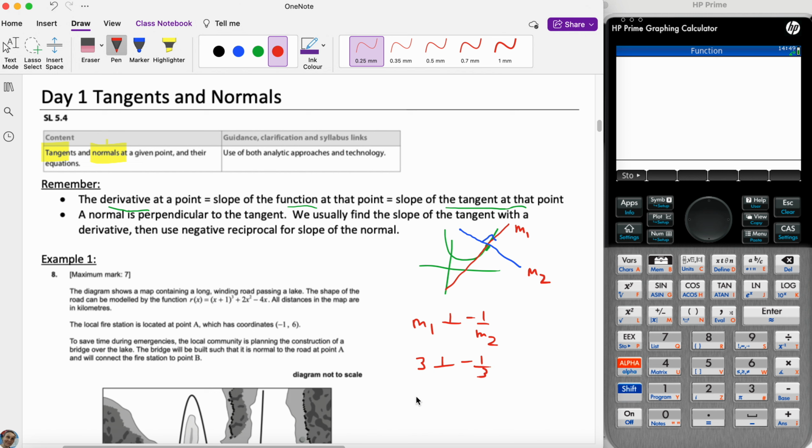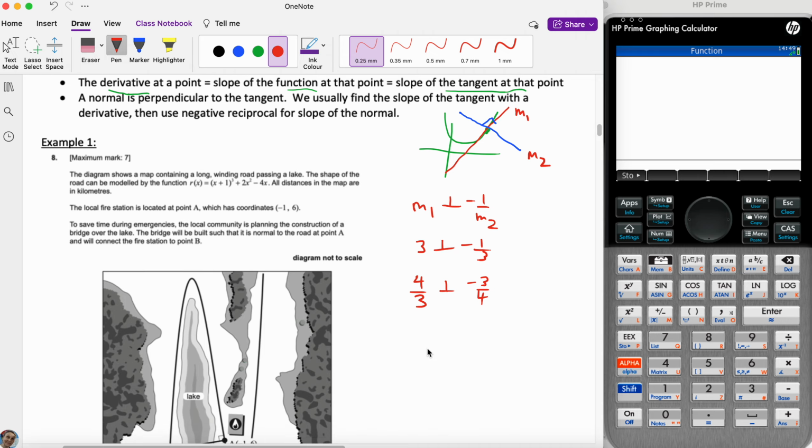Or the opposite, maybe they give you the slope of the normal. That means that the slope of the tangent is, you can pause it, keep it in suspense, try it on your own, is going to be -3/4, okay? So that's the relationships between the tangent and the normal.